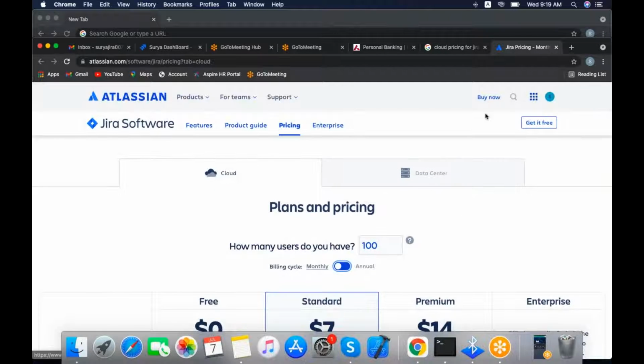If you want to purchase, click on Buy now. If you click on Buy now, it will automatically open a page. One minute.